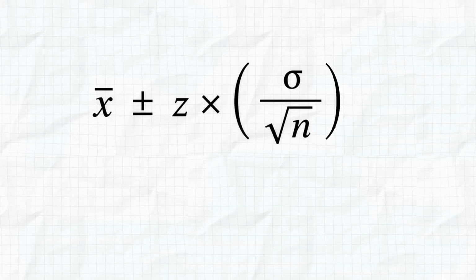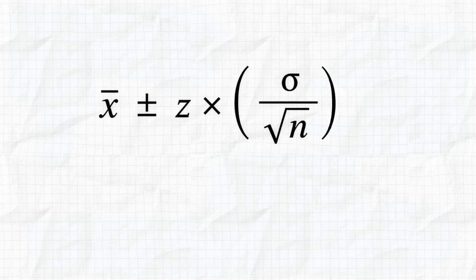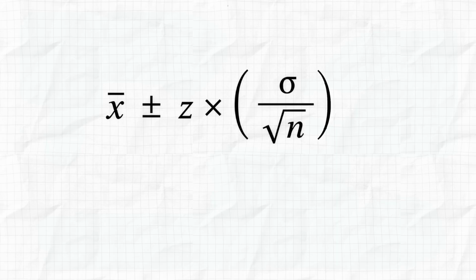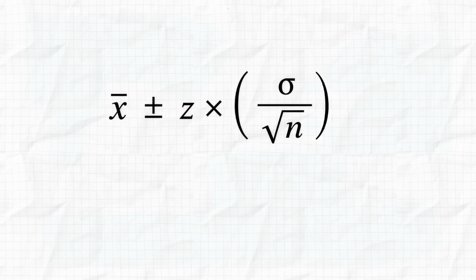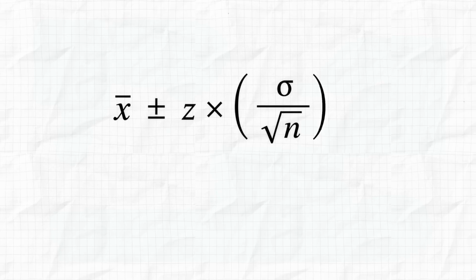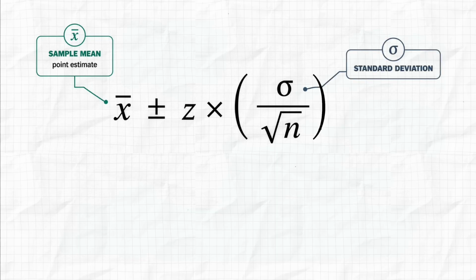So, how do you calculate confidence intervals? For a confidence interval around an average, the formula is as follows. The interval equals the sample mean plus or minus z times the sample standard deviation divided by the square root of n. Let me explain each part. The sample mean, written as x bar, is the point estimate. Sigma is the standard deviation of the data.